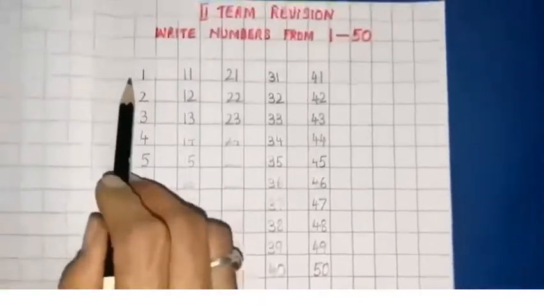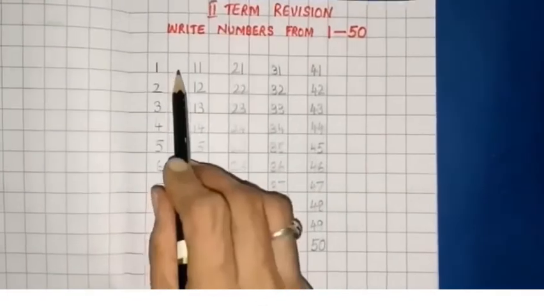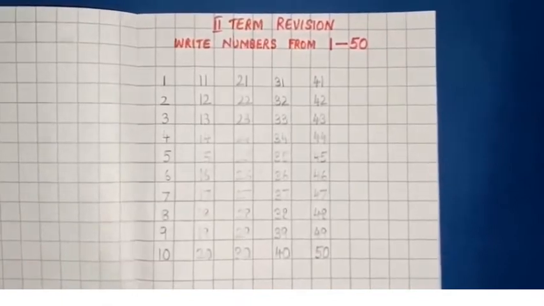Children, like this, write numbers from 1 to 50. Leave one row and write. Okay, children?